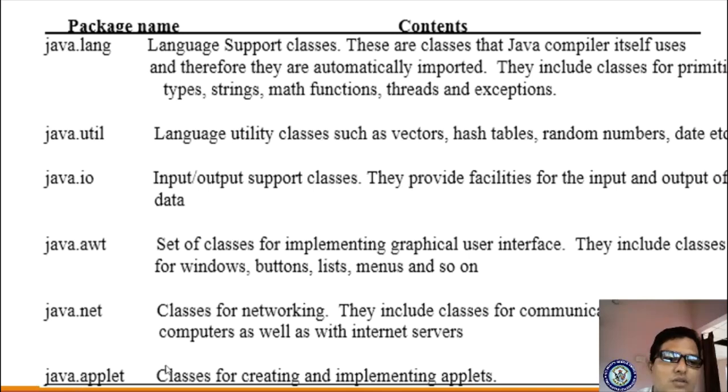And next our concept is java.applet. Classes for creating and implementing applets. Applets are tiny, very interactive programs. You can create interactive programs which can be run from the internet as well as on your local computer. To design and develop such a program, we are supposed to use this package in your program.